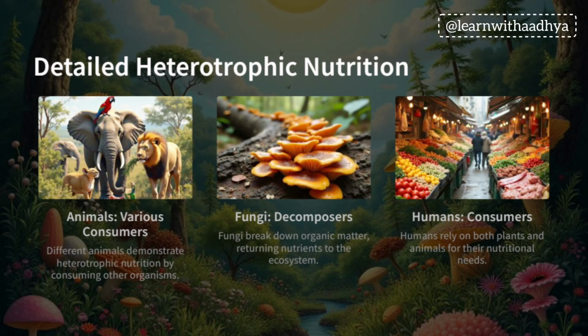If we see heterotrophic nutrition in detail, we can see animals. There are various consumers. For example, herbivores depend on plants, whereas carnivores depend on animals themselves. And we are omnivores. We depend on both plants and animals. Humans eat different types of foods. Some are vegetarians and some might be non-vegetarians. But altogether, we depend on autotrophs, and fungi act as decomposers, breaking down organic matter and returning nutrients to the ecosystem.